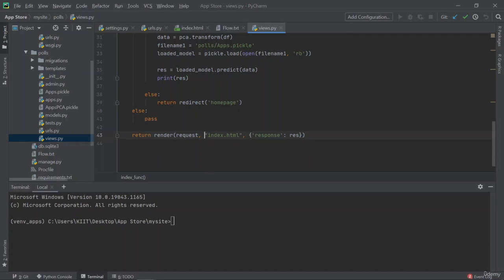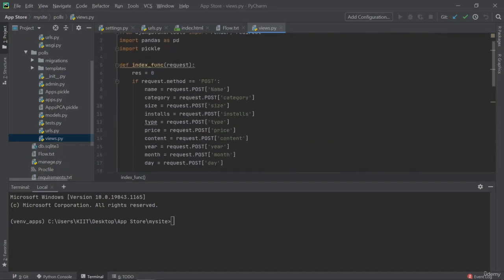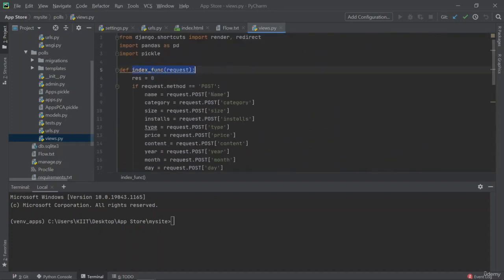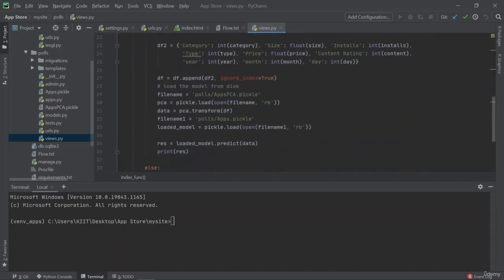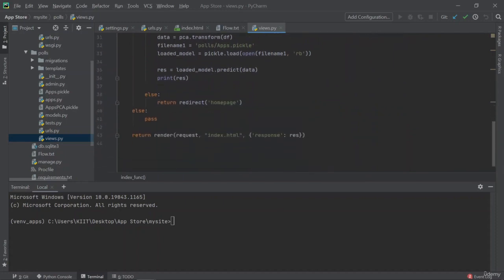And here you can see that an HTML file is also present here, which is named index. So what happens here is that this function is called. Once this function is called, it stores the data, manipulates the data, and again returns the result. And this function understands that it has to render the HTML index and has to return the output or the result to the index HTML page, right?